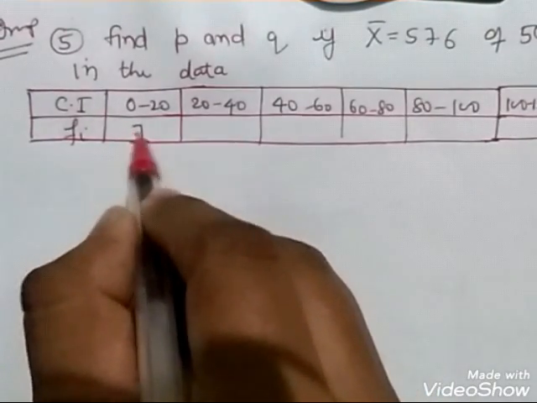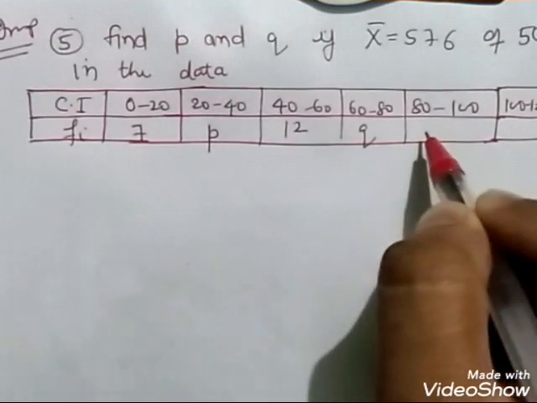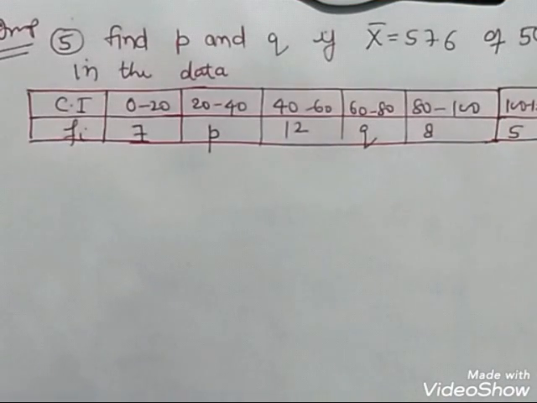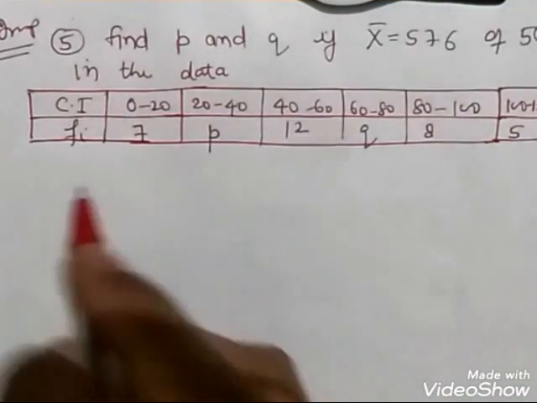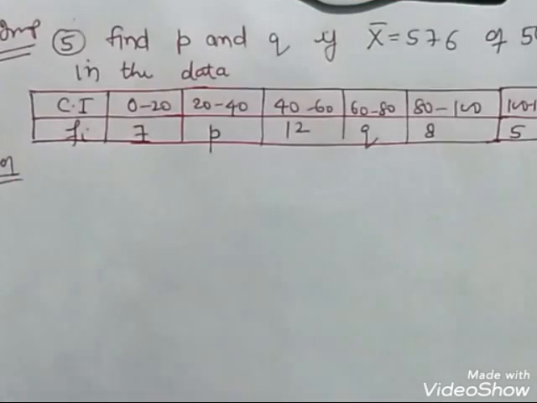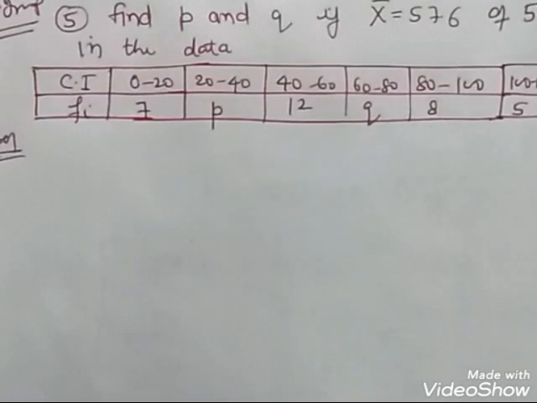This is 7, p, 12, q, 8, 5. We have to find p and q only. That's it. Very important questions from an examination point of view. See page number 3 of today's class.